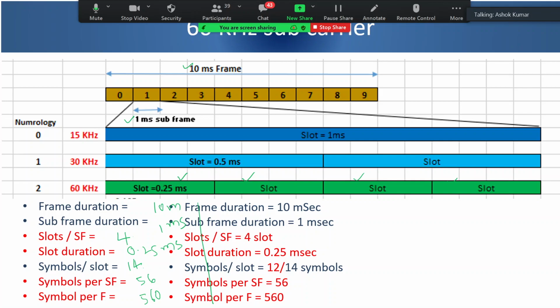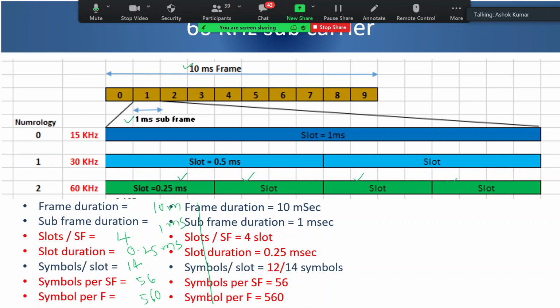So that is the beauty of OFDM. Because of OFDM, the way your signals are orthogonal and they don't interfere, that property is actually the key, that even at higher speed, because as I said, for V2X, again 3.5 megahertz frequency would be one of the key frequencies.